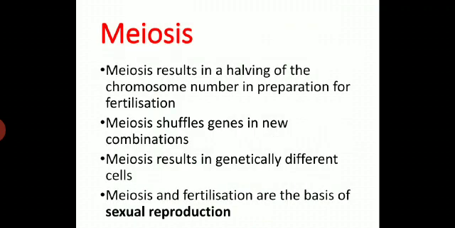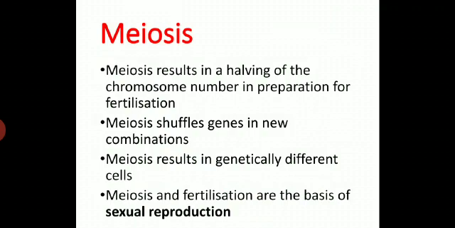Meiosis results in the halving of the chromosome numbers in preparation for fertilization. Meiosis shuffles genes into new combinations. Meiosis also results in genetically different cells.